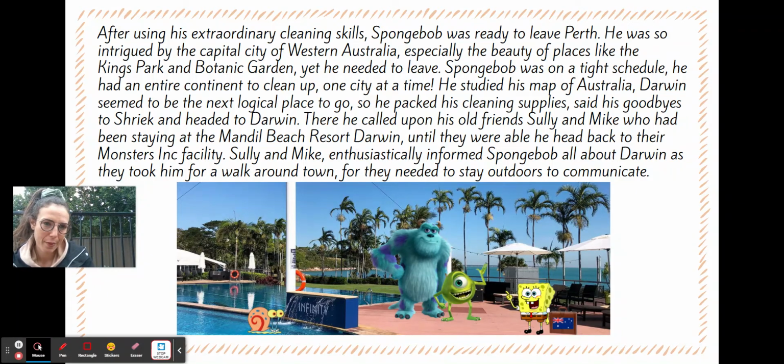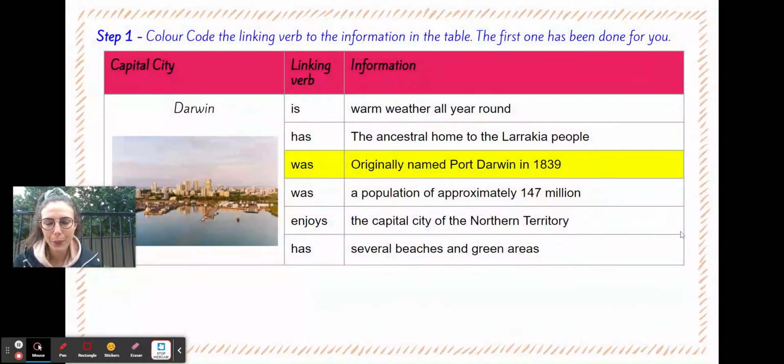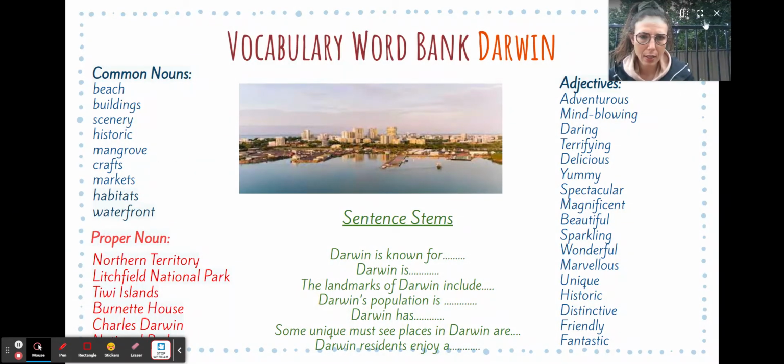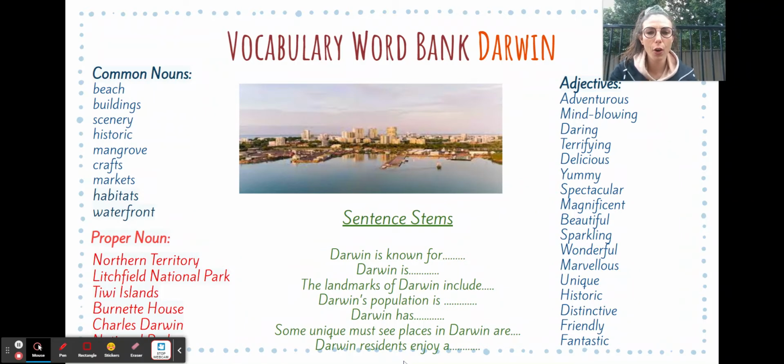Okay, so here's your job. Step one, I want you to continue. This is essential for you to do because it's going to help you develop your structures and also provide some information about Darwin, like it is the capital city of Northern Territory. So I want you to link your information to your linking verbs. Then use these sentence starters, which are repetitive for the purpose of ensuring that you're using them. We're not trying to make this more difficult, we're trying to develop your sentence structure.